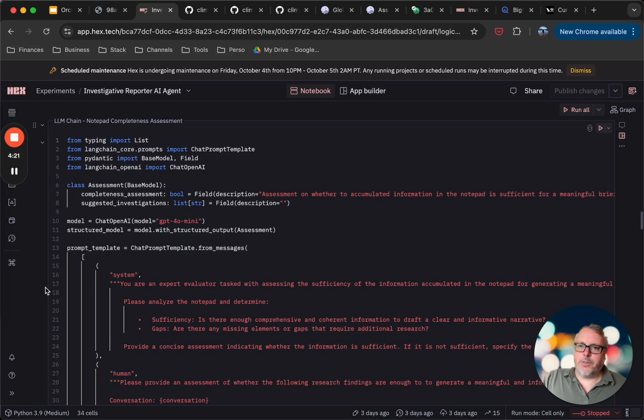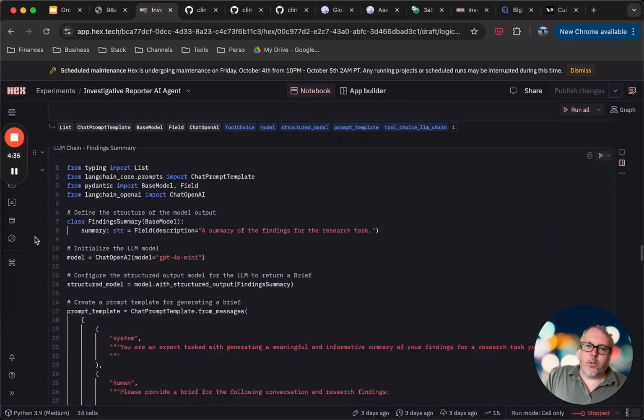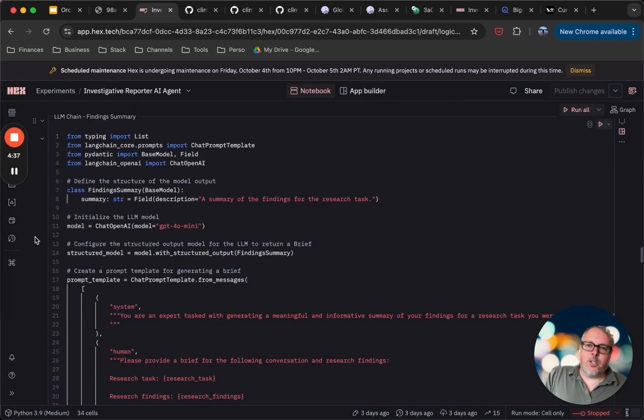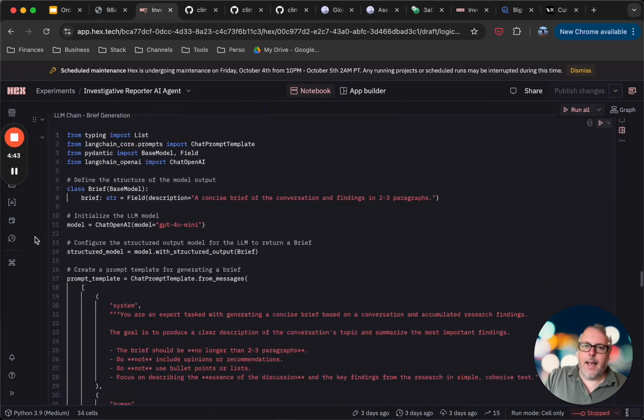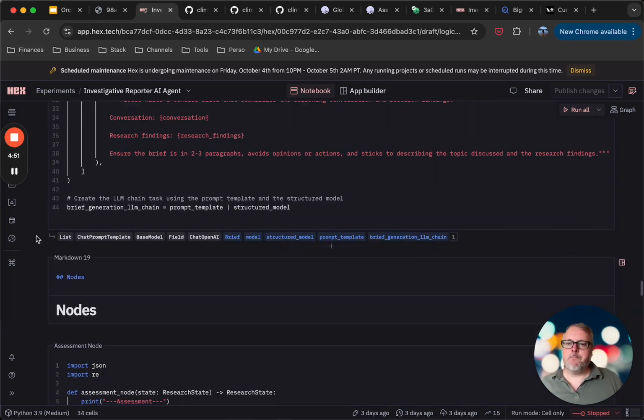Those are the LLM chains that we'll be using within that agent. So for example, this one is performing an assessment of whether we have enough information to write a brief. This one will make a decision as to which tool to use to perform research tasks. And this one will write down a summary of its findings. And finally, we have this one, which is doing the final brief that we'll be outputting at the end.